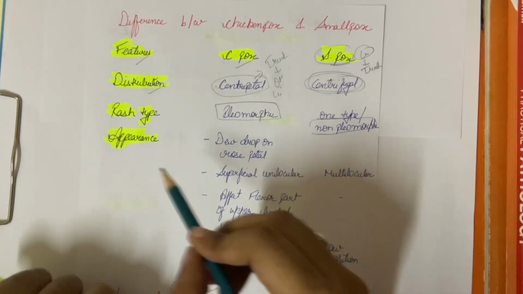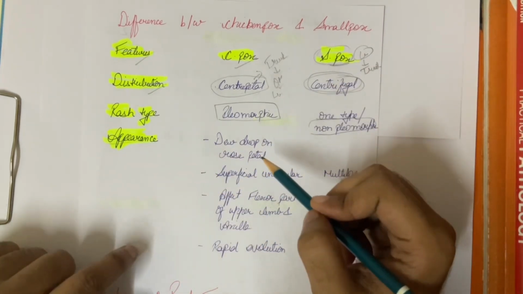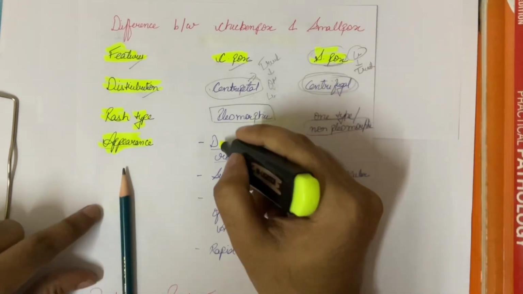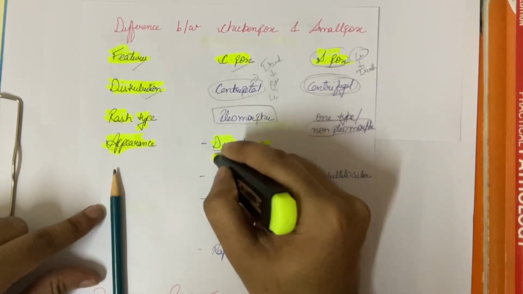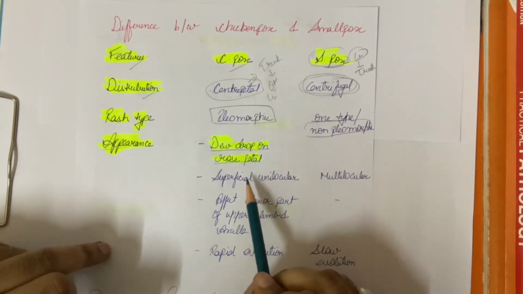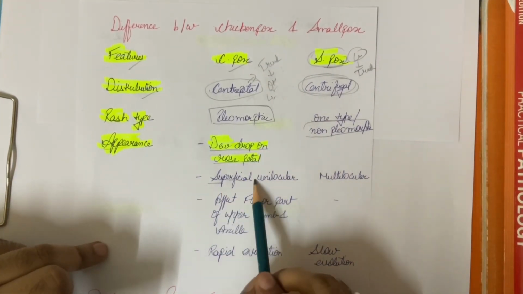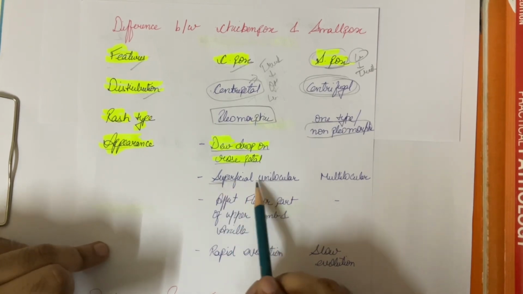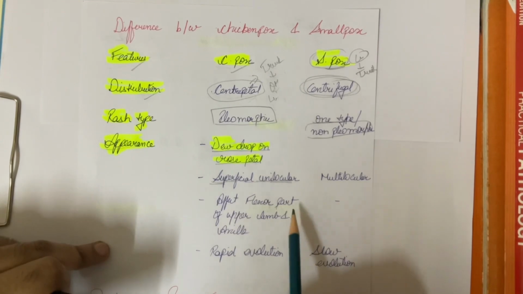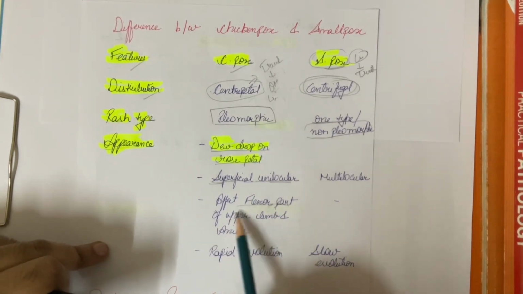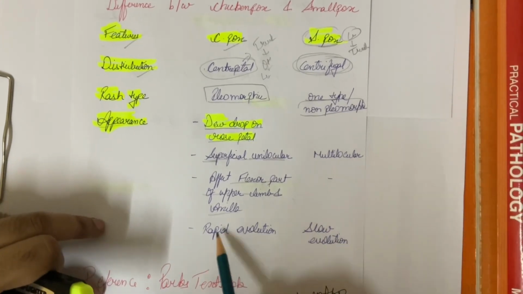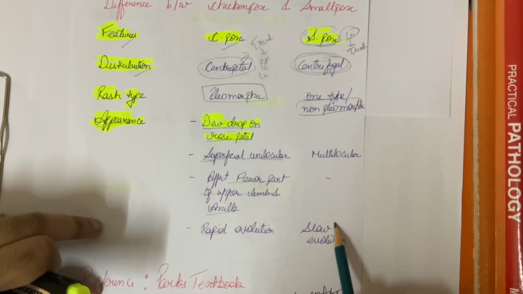Now coming to the appearance of the rashes in chickenpox. We'll be seeing dewdrop on rose petal. It's important, guys. Dewdrop on rose petal. This type of rash will be seen in chickenpox. This rash is superficial and unilocular in nature. And this rash will be more prominently seen in the flexor part of the upper limb. The evolution of the rashes in chickenpox is rapid and in smallpox it's slow evolution.